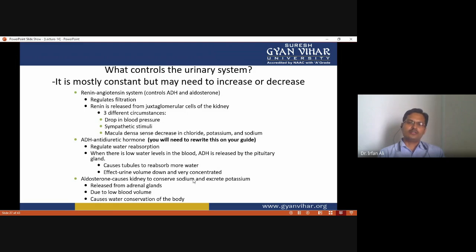to control the sodium and potassium concentration in the urine, aldosterone is released from the adrenal gland. And when there is low blood volume, at that time aldosterone is released and causes water conservation in the body.